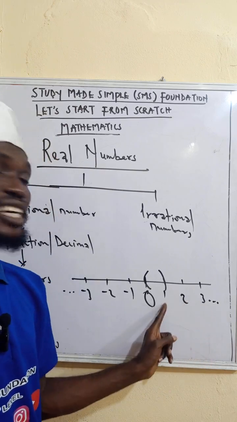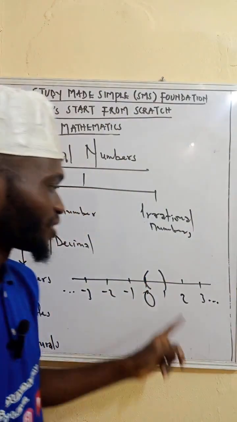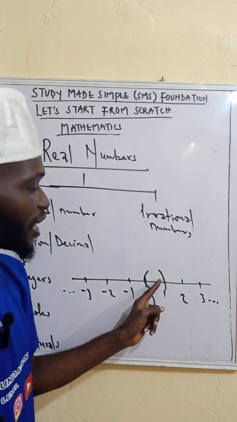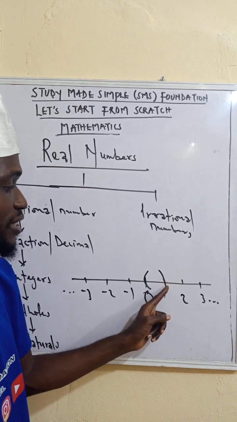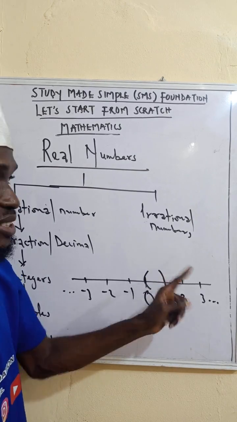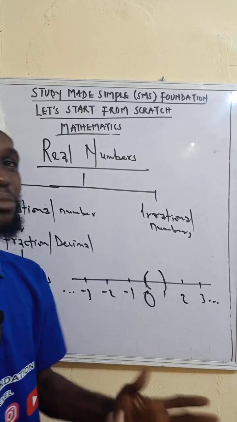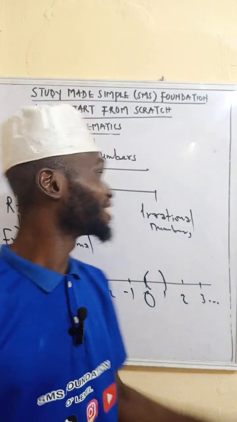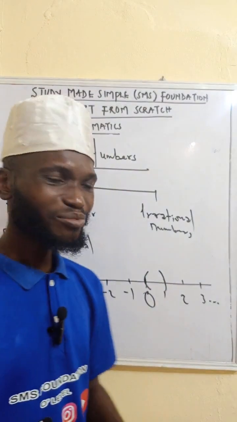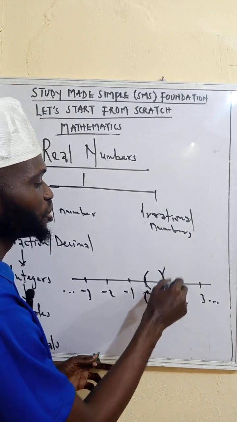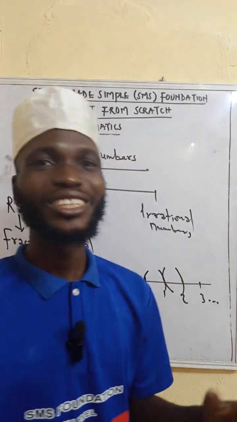But if you want to determine the next number after 1, it's not something you can determine. Because after 1, if you have to talk about real numbers, we still have 1.1, 1.01, 1.001, 1.00001. So you can't determine the real number that is next to 1. So it's not easy to determine. It means between two real numbers, we have infinitely many numbers.